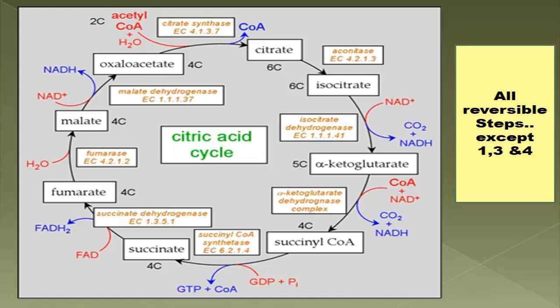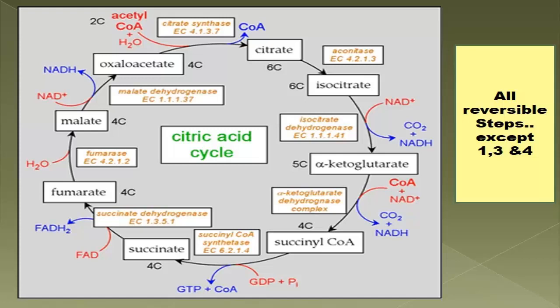And what is the enzyme? That is malate dehydrogenase, and here also we get one reducing equivalent in the form of NADH. So this is the step where oxaloacetate is regenerated, and then another cycle will take place. So these are the steps of the TCA cycle.